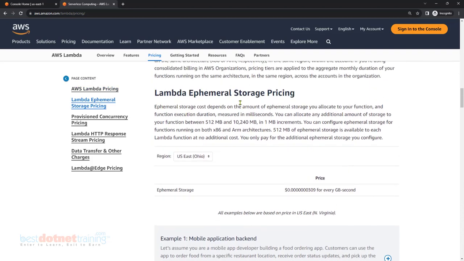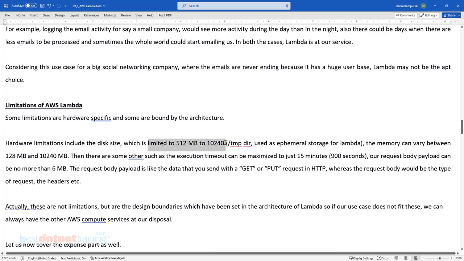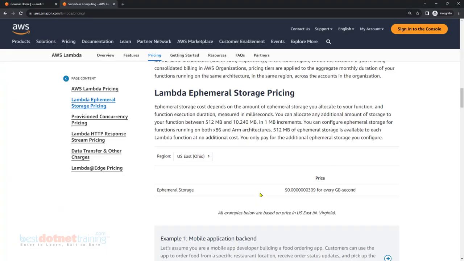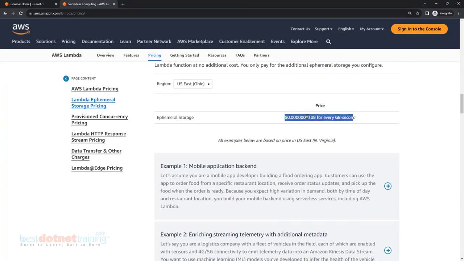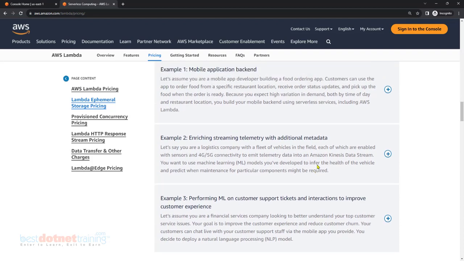And if you scroll down, ephemeral storage pricing. I told you what ephemeral storage is, isn't it? Something which Lambda needs as temporary storage. There you go. So how much have you configured? This is the per GB cost. Minuscule, but still everything counts up in the end, you know that. And there are some examples given here. There you go, 3 examples. So I would like to run through these examples to understand pricing in a better way.